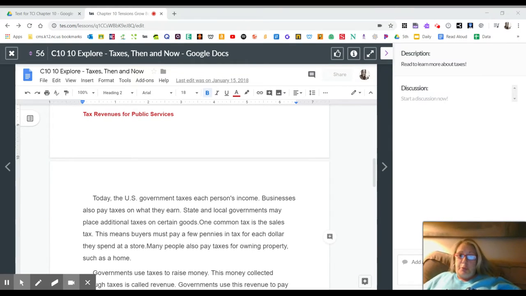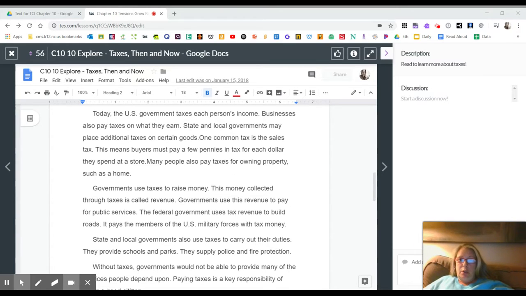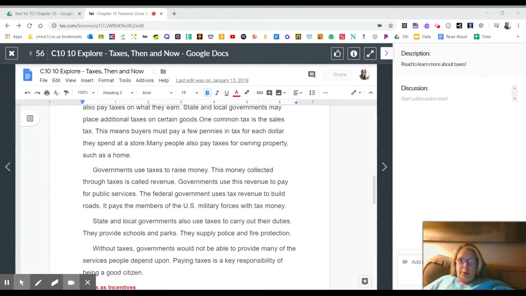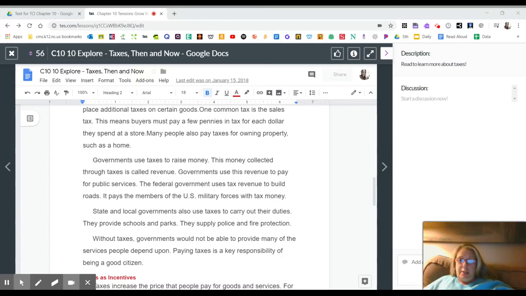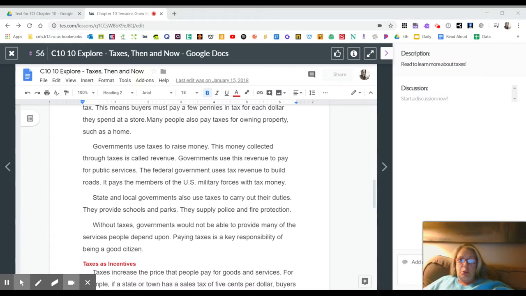Tax revenues for public services. Today, the U.S. government taxes each person's income. Businesses also pay taxes on what they earn. State and local governments may place additional taxes on certain goods. One common tax is the sales tax. This means buyers must pay a few pennies in tax for each dollar they spend at a store.